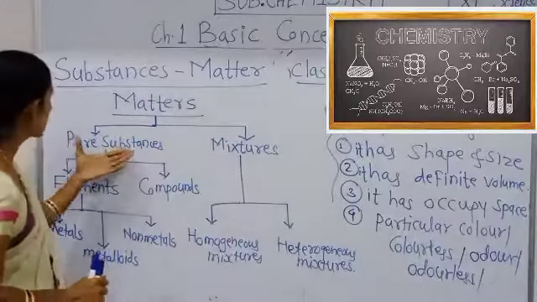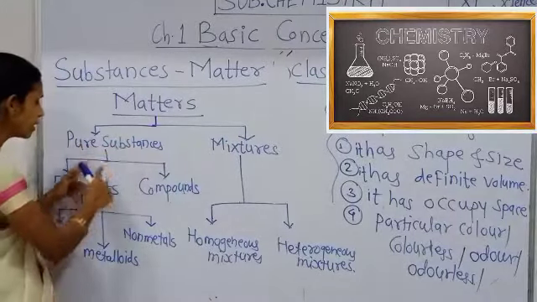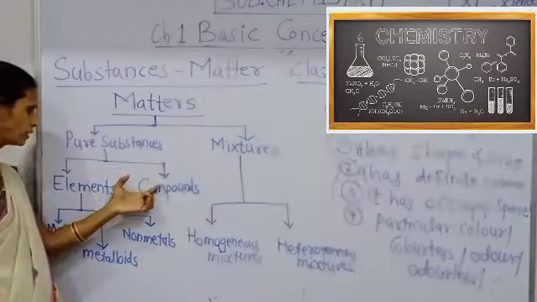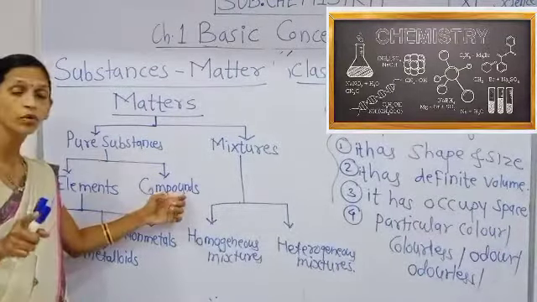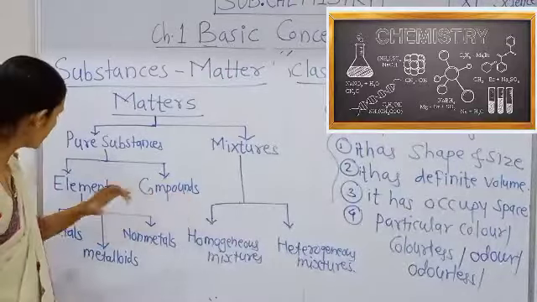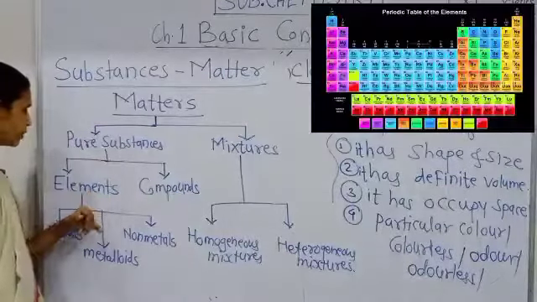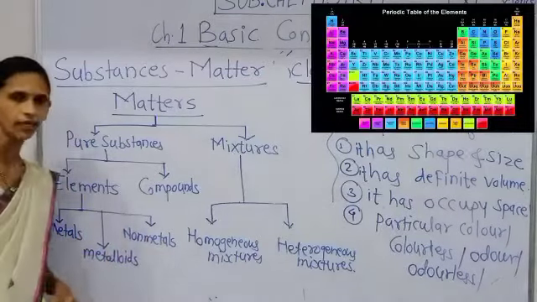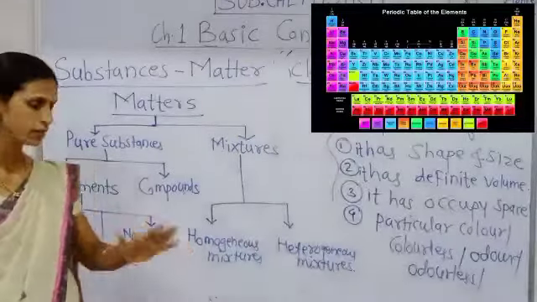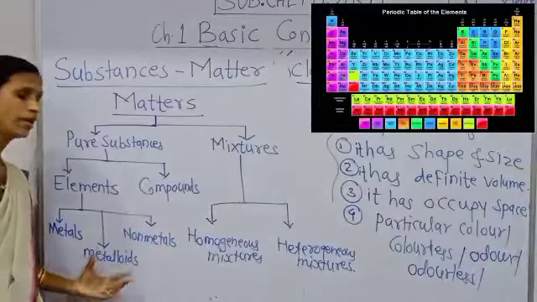Then see here, pure substances are again classified into two categories: first, elements, मूल द्रव्य; second, compounds, संयुगे. All of you have studied about that. Elements are classified again into three categories: metals, non-metals and metalloids.